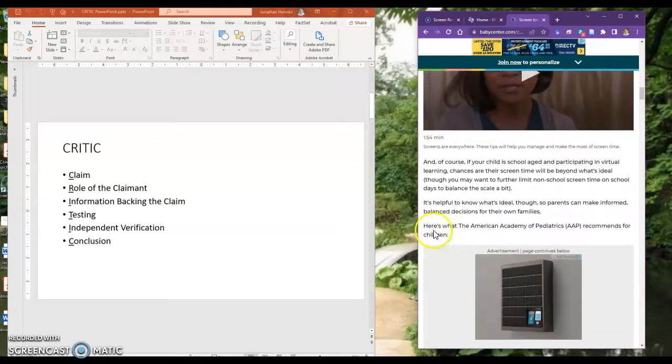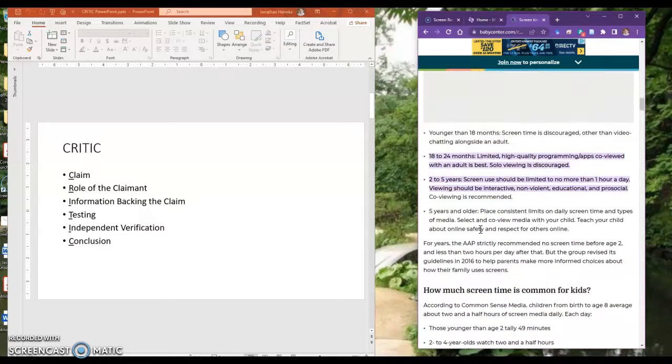Now, one thing I saw, the first thing, evidence, information backing the claim, is here's what the American Academy of Pediatrics, AAP, recommends for children. Now, one red flag for this: it doesn't tell me the year of the information. Is it current? All they're saying is, here's what they recommend, but what is the year of this recommendation? Then they go through this time. So then I would do a web search on AAP, see what they're about, but also see the year of these guidelines.